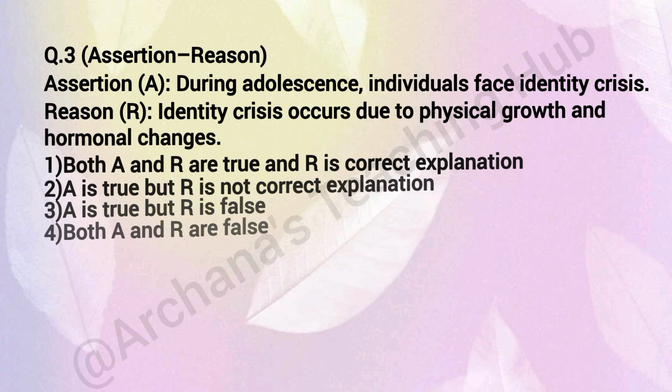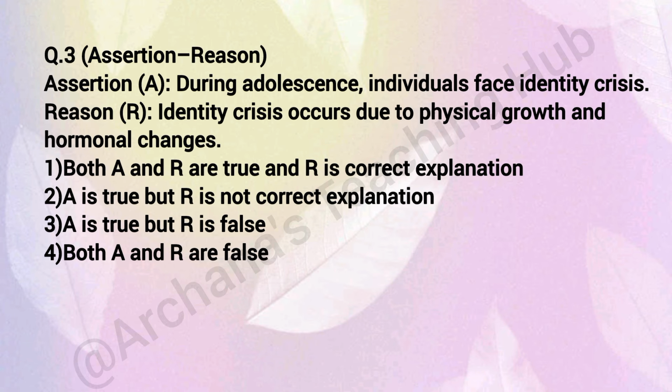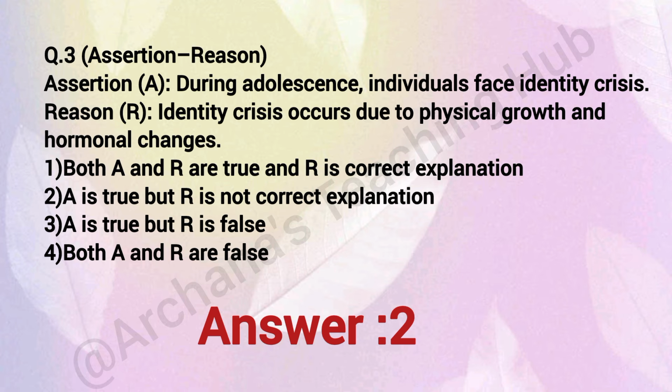Question number 3. Assertion reason. Assertion A. During adolescence, individuals face identity crisis. Reason. Identity crisis occurs due to physical growth and hormonal changes. Correct answer is 2. A is true but R is not the correct explanation of A. Identity crisis is psychological and social, not only because of physical changes.